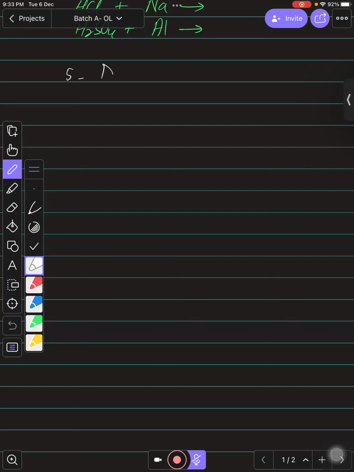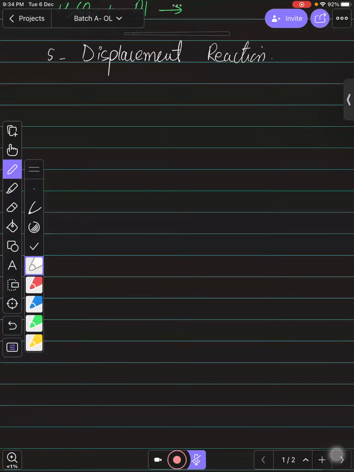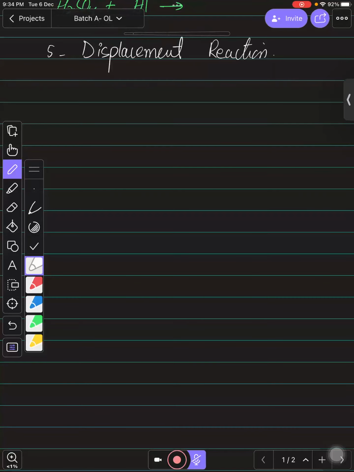और ऑफिशियल जो इस चैप्टर में आपके पास केमिकल प्रॉपर्टी मेटल की दिखाई गई है, that is actually what? Displacement reaction. That is the displacement reaction that you need to consider. And you also know this kind of thing in group 7, substitution reaction. Over there the highly reactive nonmetal can displace the less reactive nonmetal from the salt. So same as it is over here, but this time for metal.